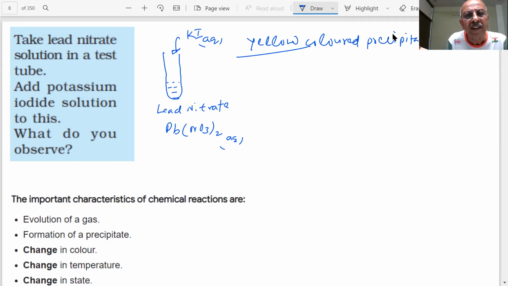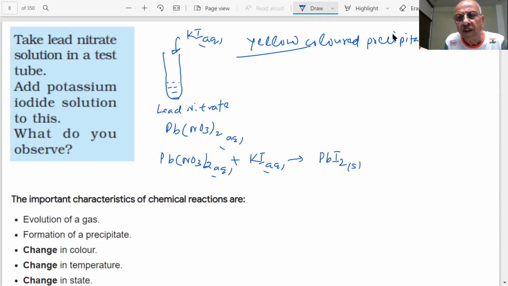What has happened? That is Pb(NO3)2, students. This reacts with your potassium iodide, and it forms PbI2. This is a yellow solid, and you will get KNO3, aqueous.